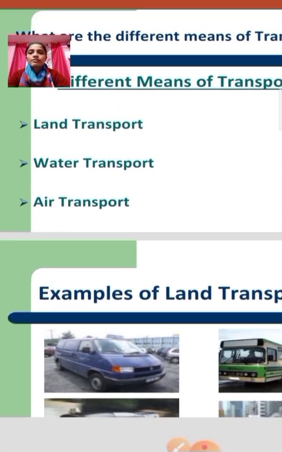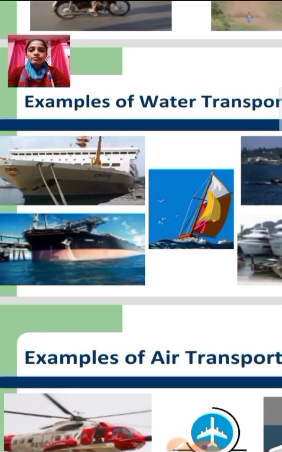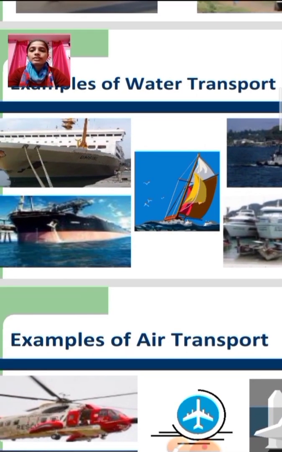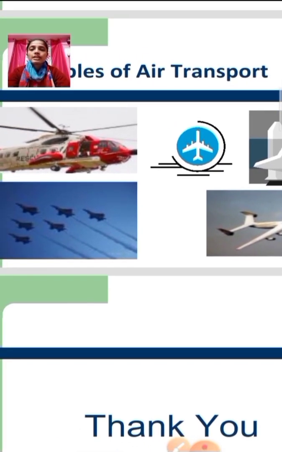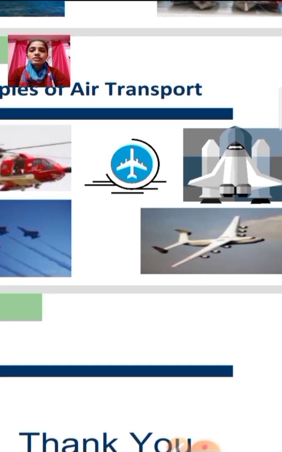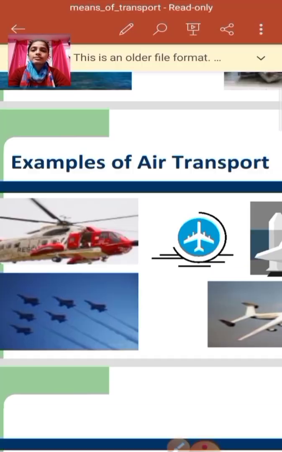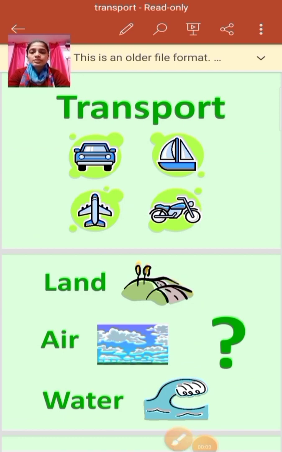Okay, after that, water transport. So water transport, when we travel through water, we take water transport. Okay, like ship, boats. After that, air transport. Okay, so when we travel through air, we take air transport. So these are some pictures of air transport. Okay, helicopter, plane, rockets. Okay students, so students, here is a worksheet for you.